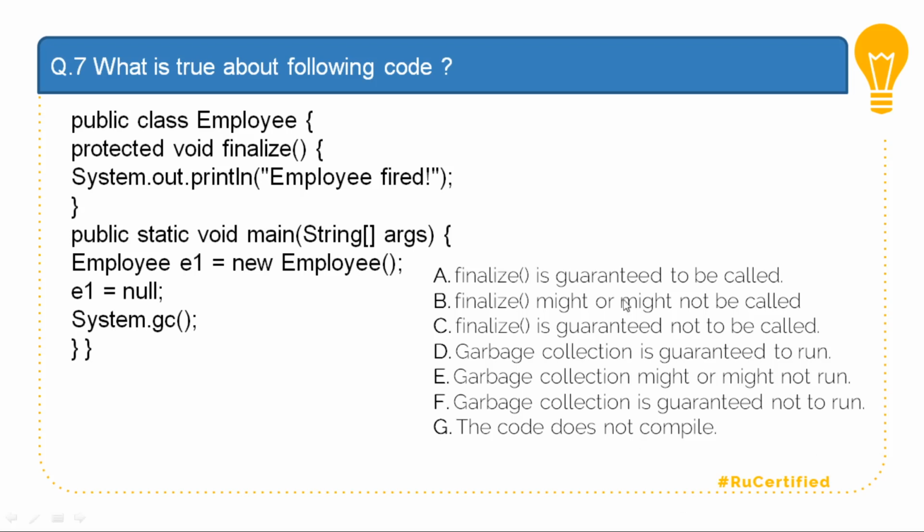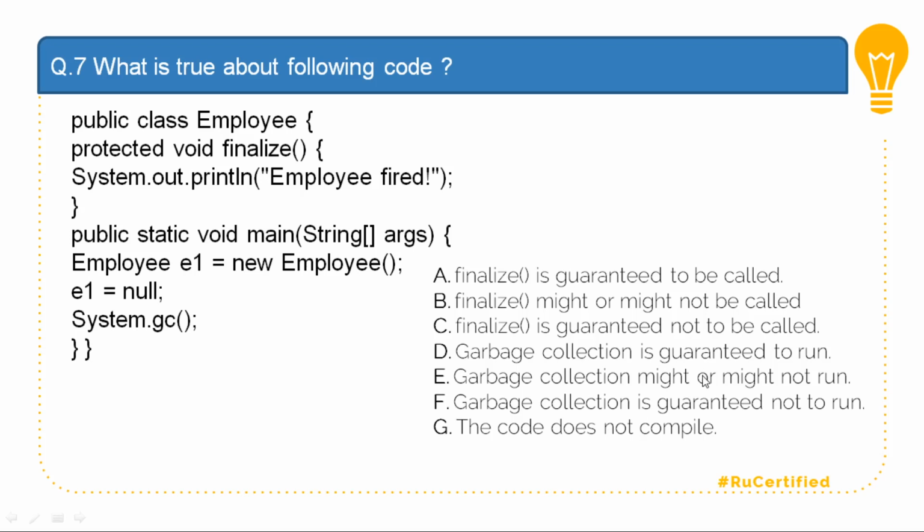So, based on that, A is incorrect because "finalize is guaranteed to be called" is incorrect. Option B is correct because the finalize method might or might not be called. Option C says finalize is guaranteed not to be called, but as nothing is guaranteed with finalize, option C is also incorrect. Garbage collector is guaranteed to run is incorrect, as we discussed.